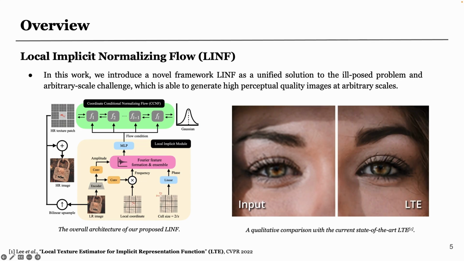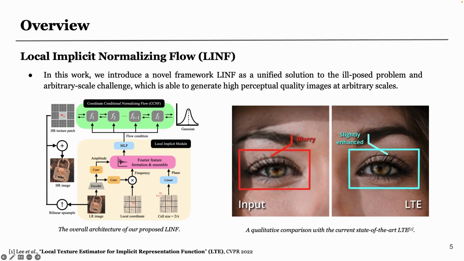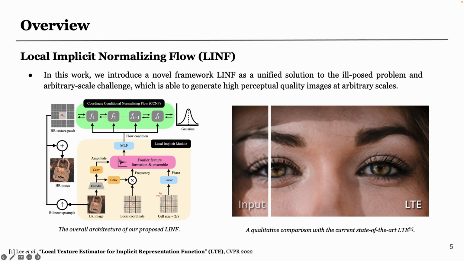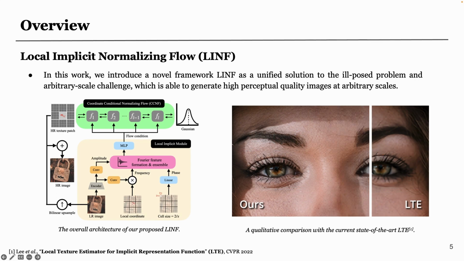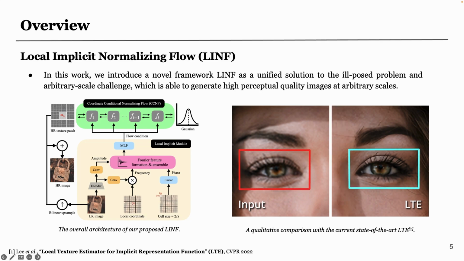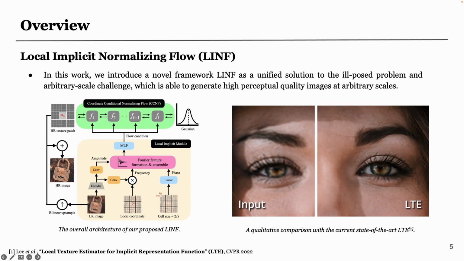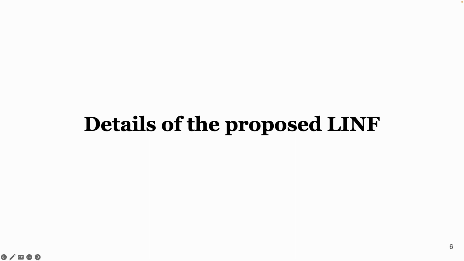In this work, we introduce a novel framework as a unified solution to these challenges, which consists of a coordinate conditional normalizing flow and a local implicit module. As a result, we are able to generate high perceptual quality images at arbitrary scales. Next, we will introduce the details of our proposed method.